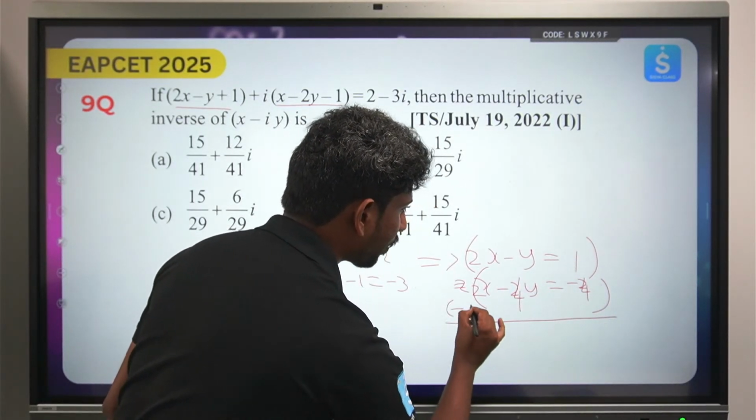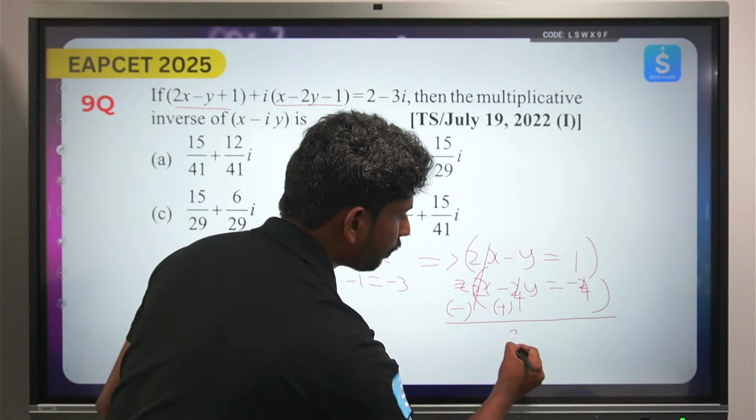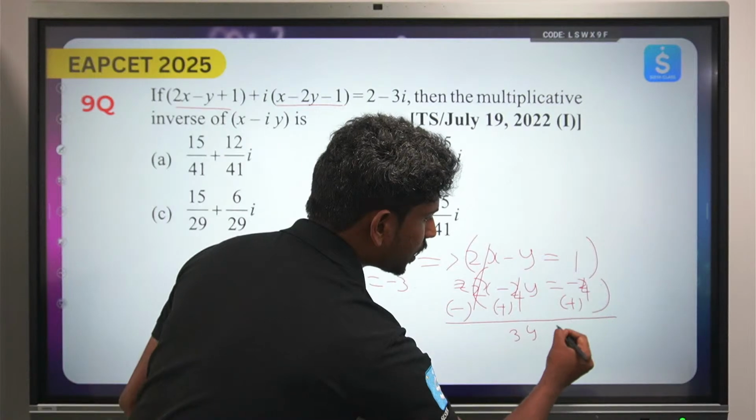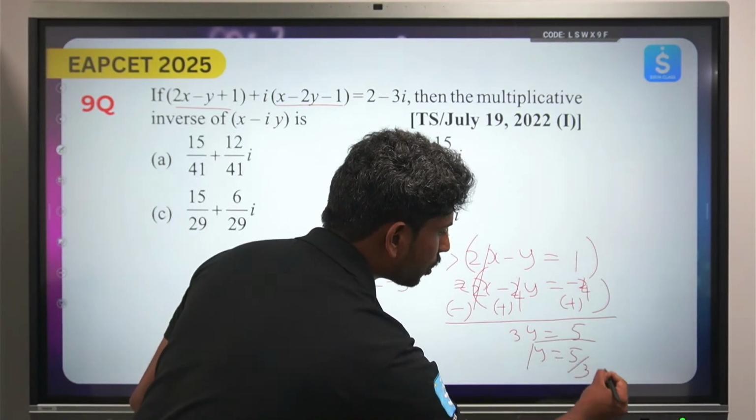Now I'm cancelling out everything. So this will become 4y minus y, so that will become 3y. And again I'm just changing the sign. This will be equals to 5. So y equals 5 by 3. I got the y value to be 5 by 3.